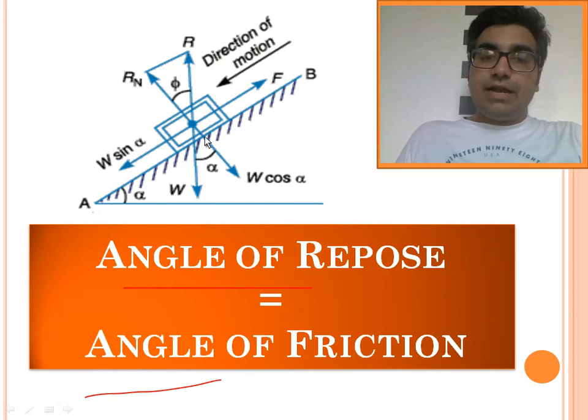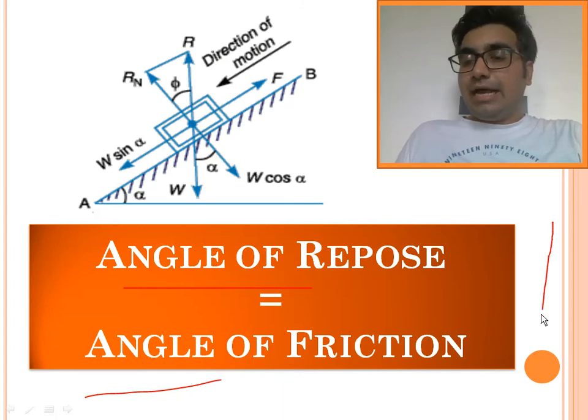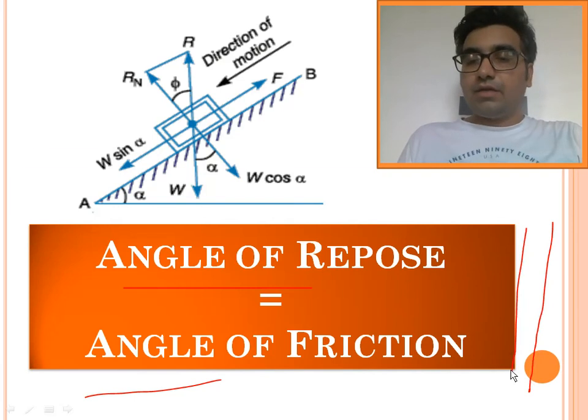So my dear friend, we know that angle of friction is the angle made by the resultant of frictional force and normal reaction with the normal reaction. So we can see in this diagram that the angle of repose is the vertically opposite angle to the angle of friction. So here we conclude that angle of repose is equal to angle of friction. Is that okay, my dear friend?